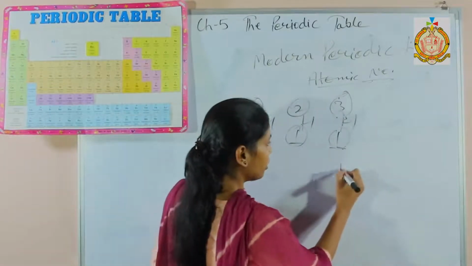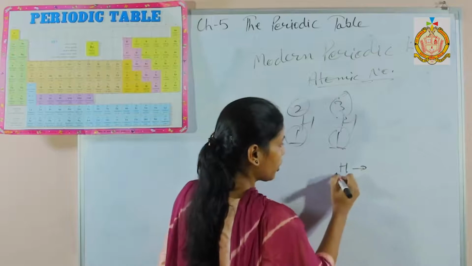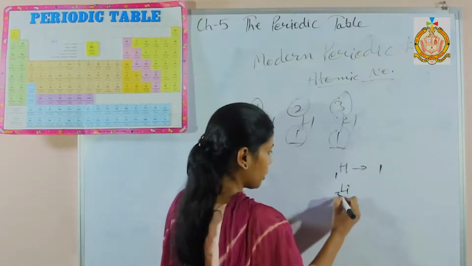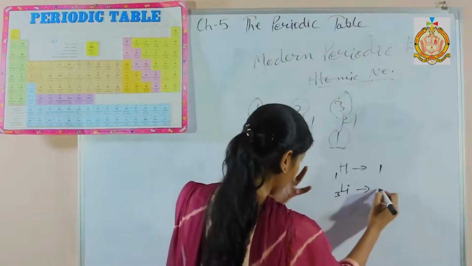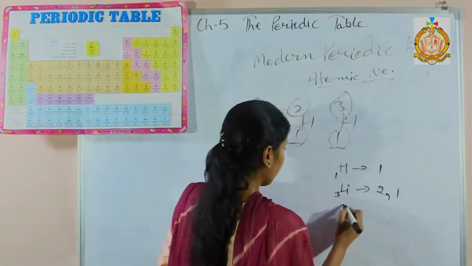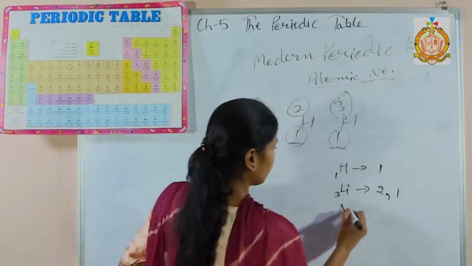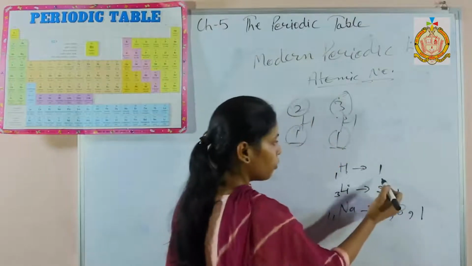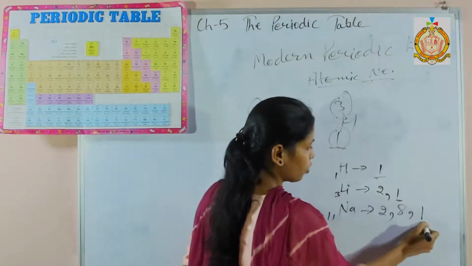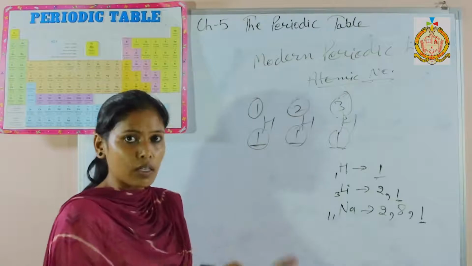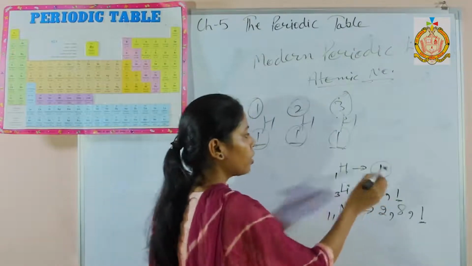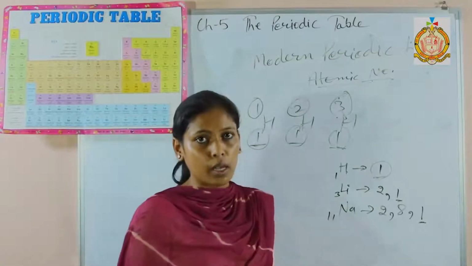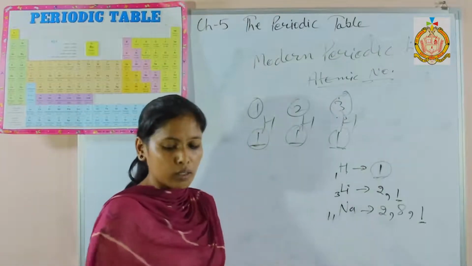The reason is that hydrogen, atomic number 1, has electronic configuration 1. Next one is lithium, atomic number 3, and its electronic configuration is 2,1. Next one is sodium, atomic number 11, electronic configuration 2,8,1. When you see the outermost electron, the valence electron, it is the same. So that's why the chemical properties of a group are the same, but different from another group.